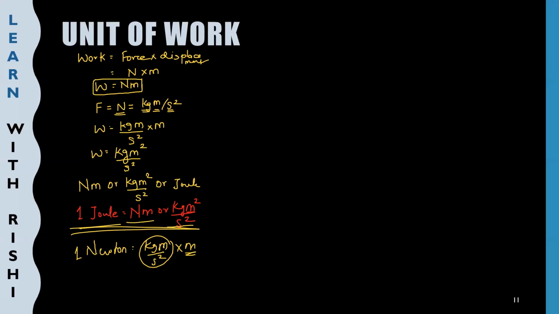Now let us discuss the CGS unit. In CGS unit, work is equal to force into displacement. In CGS unit, the unit for force is dyne, and for distance the CGS unit is centimeter. So my work becomes dyne centimeter in CGS unit.